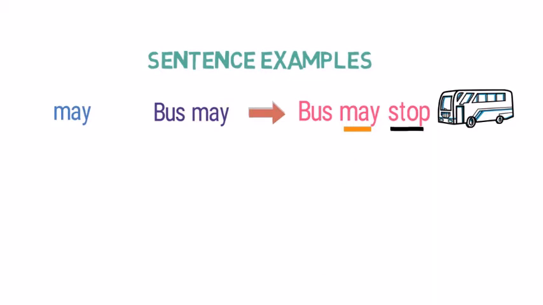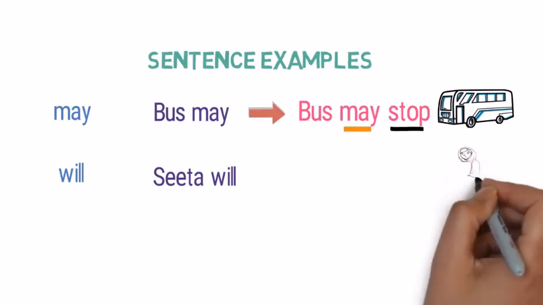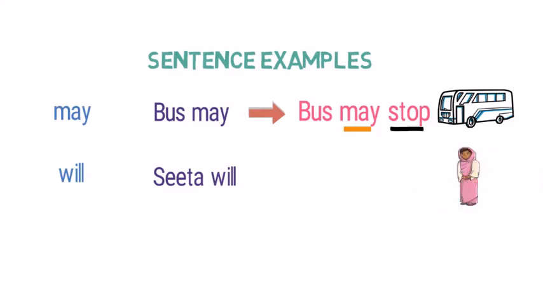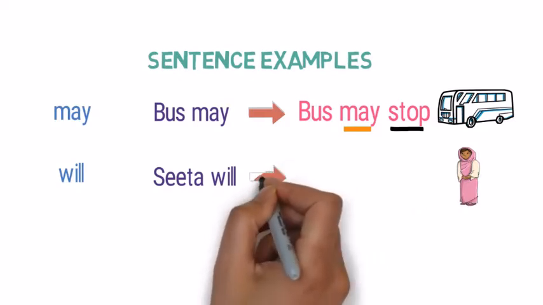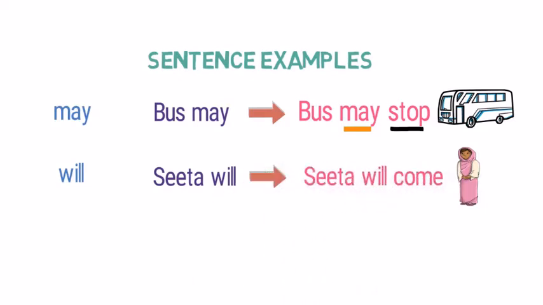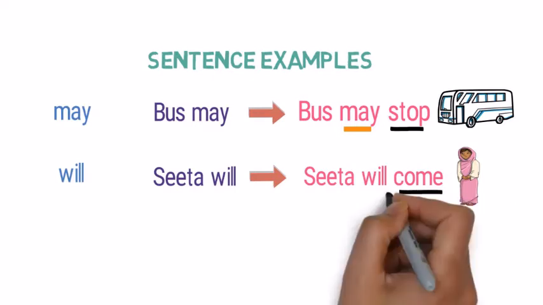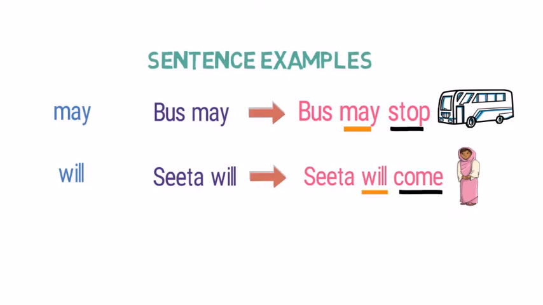Let's look into the second example. Will. Now look at this sentence. Sita will. Does this statement convey any meaning about the subject Sita? No, it doesn't. Now look at the complete sentence. Sita will come. Here we have used come, which is the main verb, with will as a helping verb.